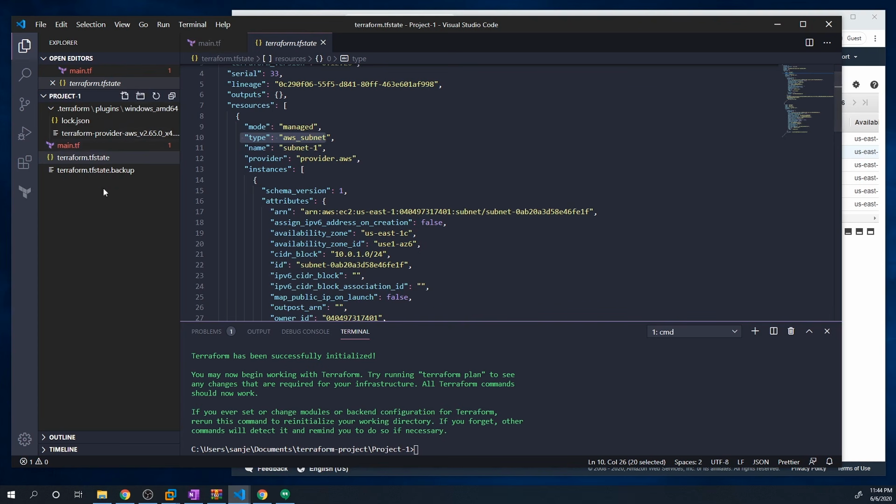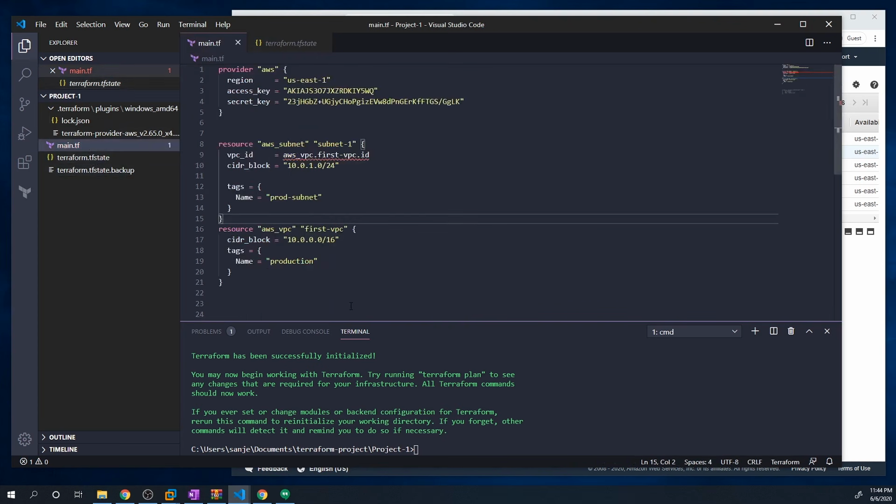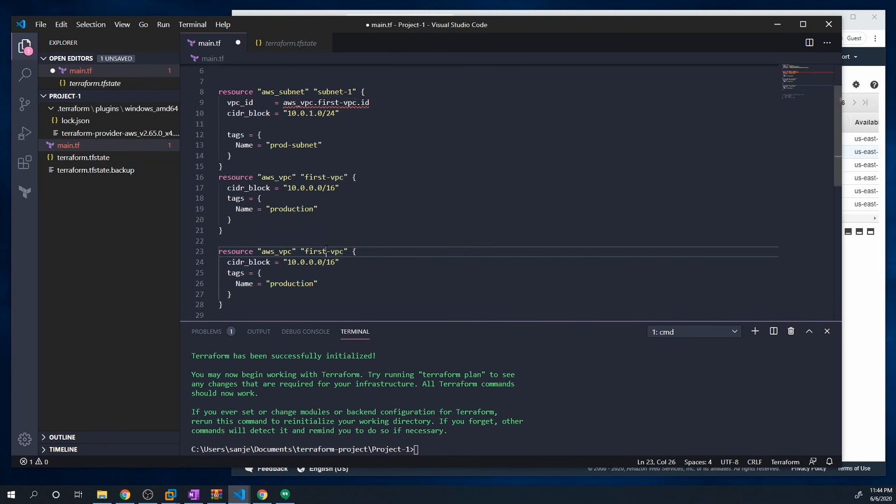And just to show you how this state file gets updated, I'm just going to create another VPC. So I'm just going to take this, copy this, and paste it down here. And I'm going to call this second VPC. And I'm just going to change the CIDR block, and we'll change this name to, let's say, dev.